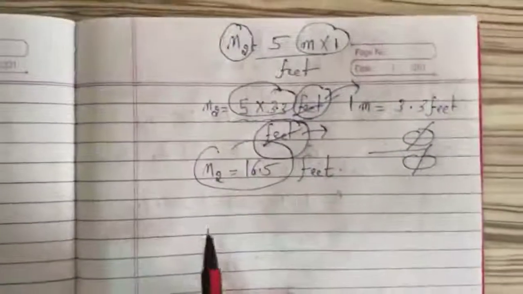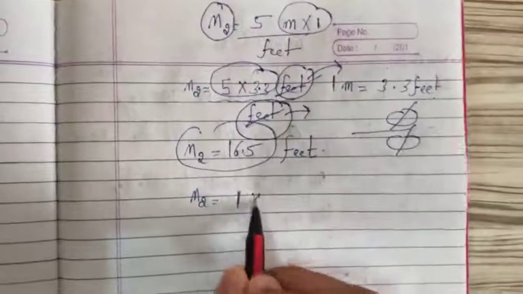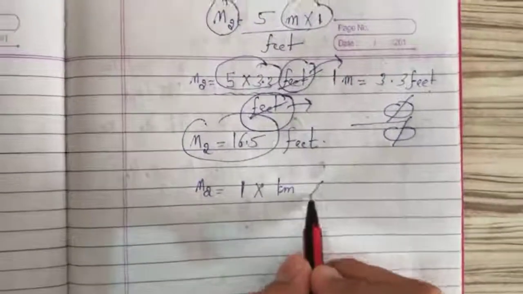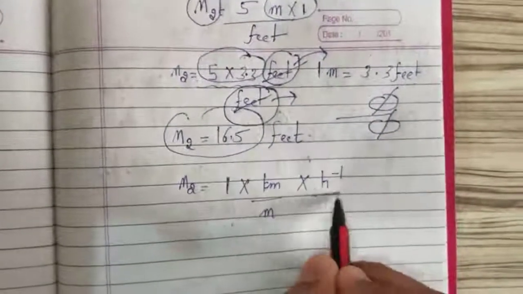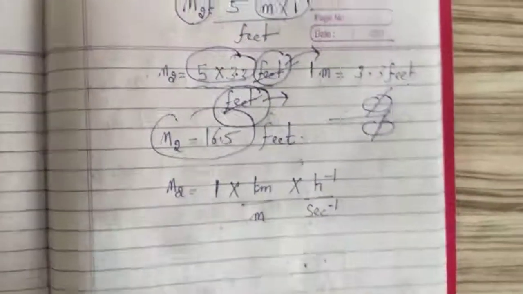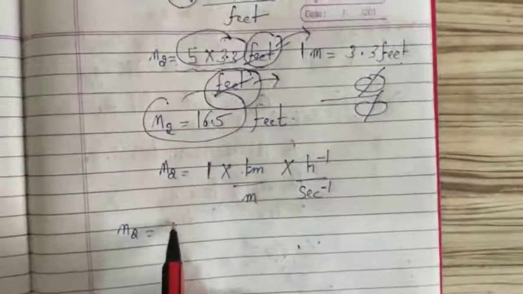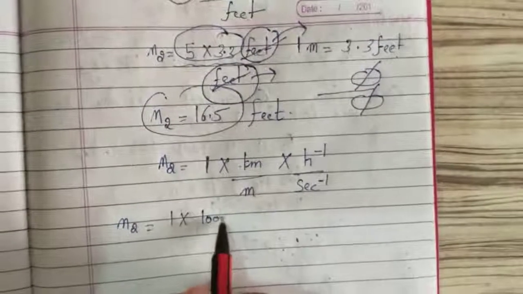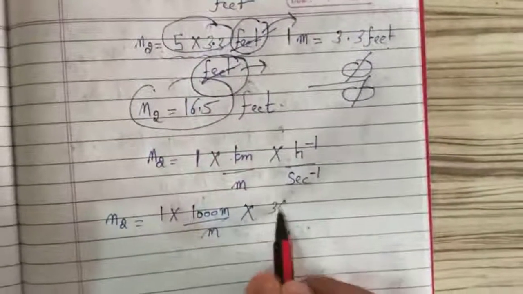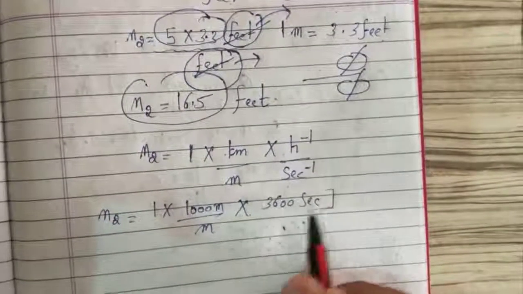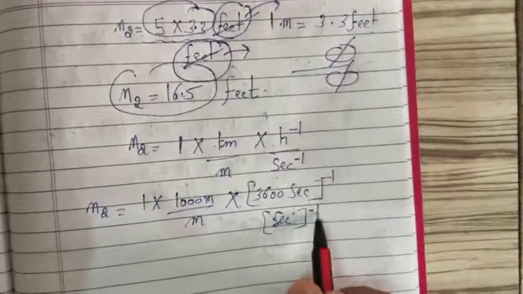Okay, like this. Like you are having this, n2 is equal to 1 kilometer per hour upon meter per second. Kilometer, you know, it is equal to 1000 meter. It is very simple. But here hour means 3600 second, then -1, and second -1.